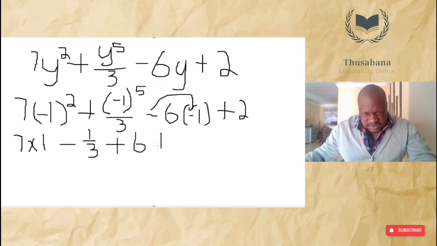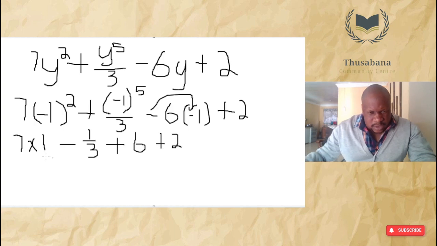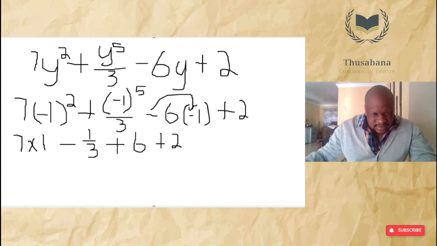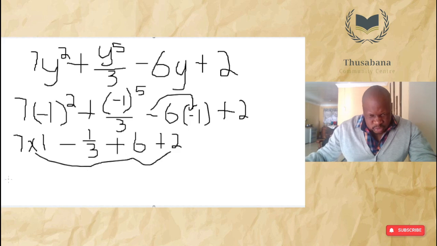Then plus 2. Then we say 7 plus 6 plus 2. 7 plus 6 is 13, plus 2 gives us 15. So we have 15 minus a third.